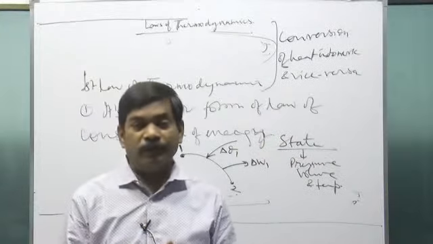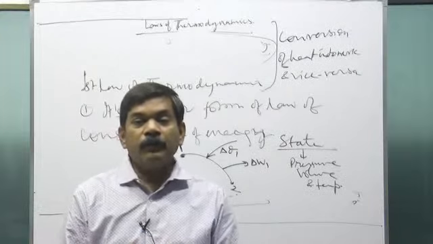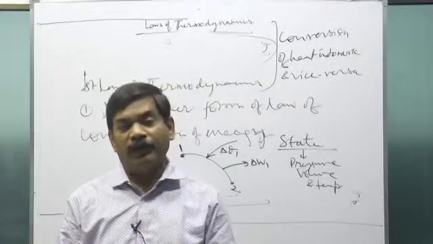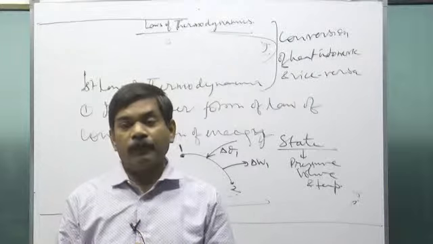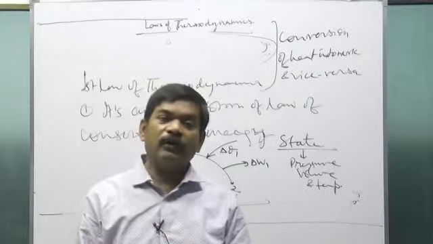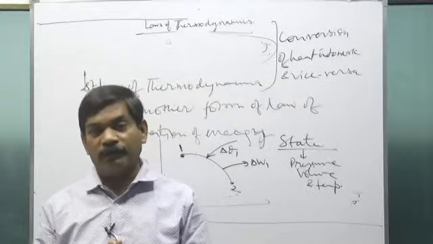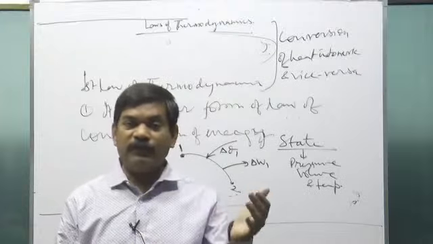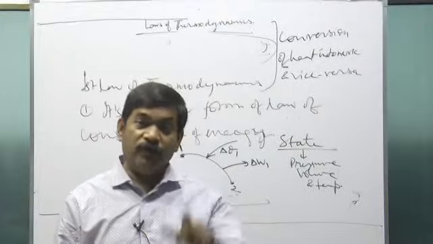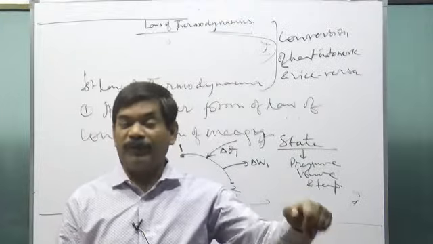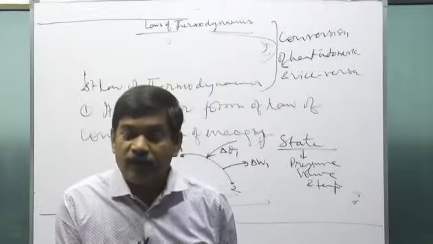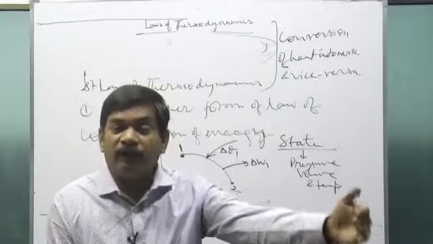Listen carefully. Suppose you have a system with P1, V1, T1. You have gas at P1, V1, T1. Now we perform a thermodynamic operation called an isothermal process. In the isothermal process, pressure and volume will change, and temperature will be kept constant. We are reaching the second state while keeping temperature constant, and pressure and volume are being changed. This is one way of reaching the other state.